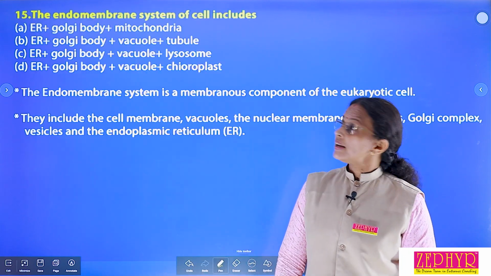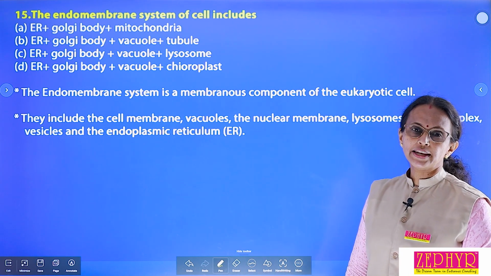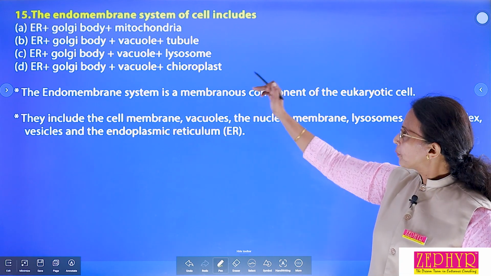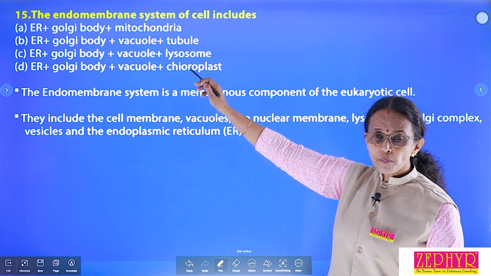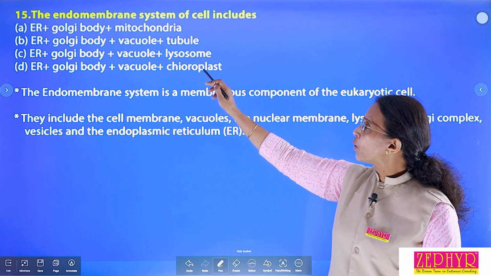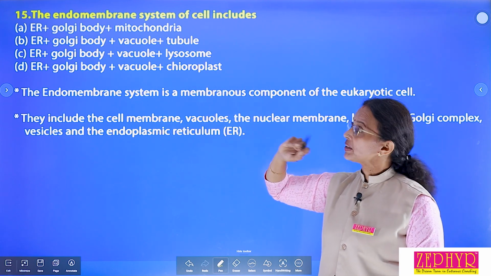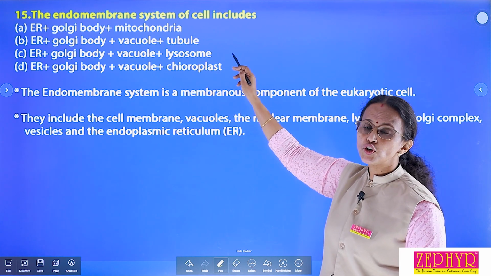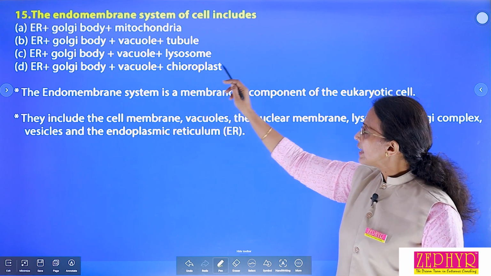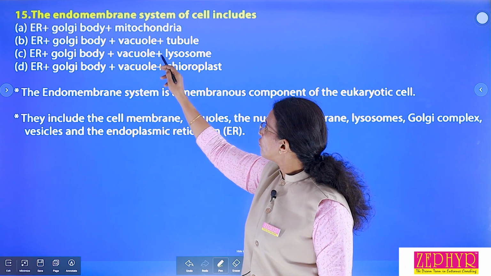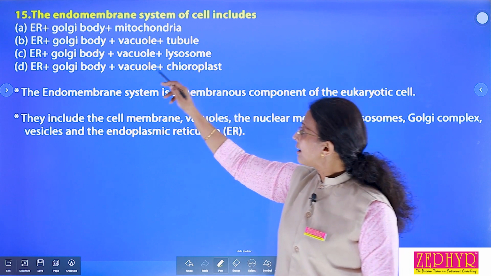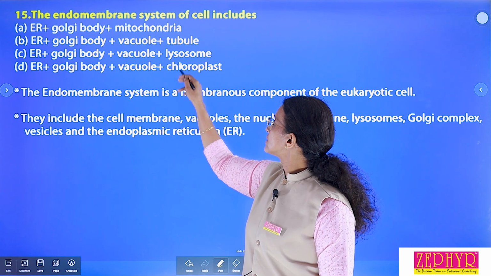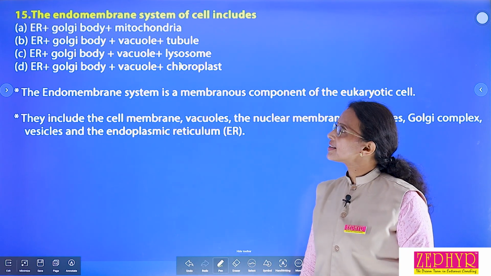Okay. Then the endomembrane system of the cell includes, the membrane system which is present inside the cell includes. Options are: first option, endoplasmic reticulum plus Golgi body plus mitochondria. Second, endoplasmic reticulum, Golgi body, vacuole and microtubule. Third, endoplasmic reticulum, Golgi body, vacuole and lysosome. And last, endoplasmic reticulum, Golgi body, vacuole and chloroplast. Which one is the correct option?